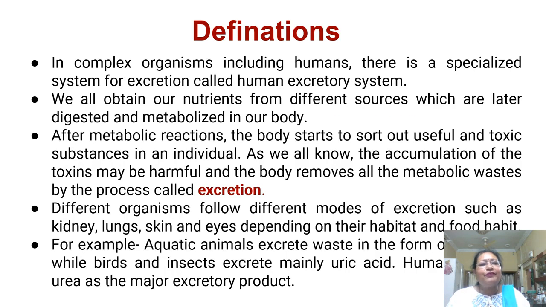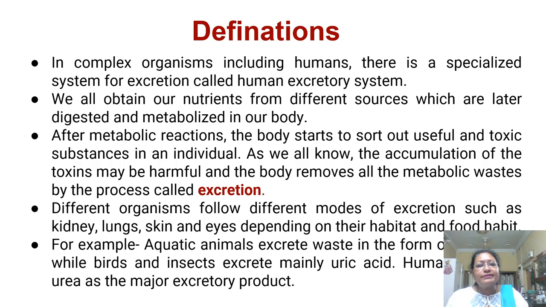Now, in definition, I would like to say that in complex organisms, including humans, there is a specialized system for excretion called the human excretory system. We all obtain our nutrients from different sources, which are later digested and metabolized in our body. After metabolic reactions, the body starts to sort out useful and toxic substances. As we all know, the accumulation of toxins may be harmful, and the body removes all the metabolic waste by the process called excretion.